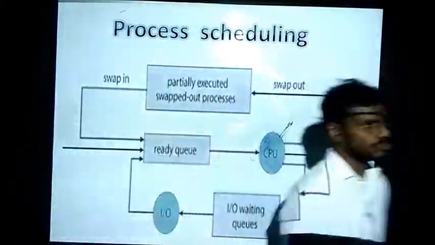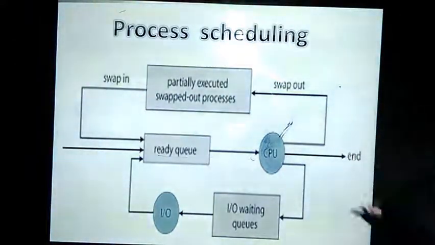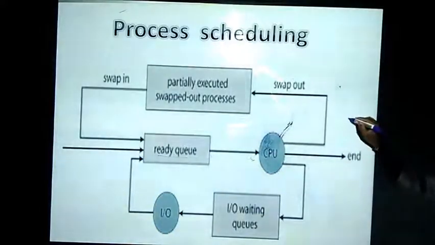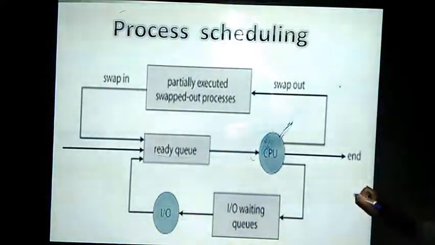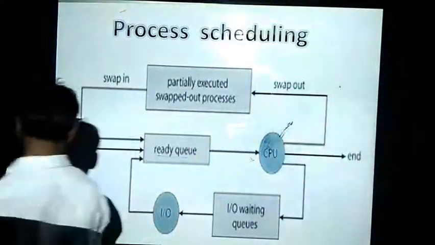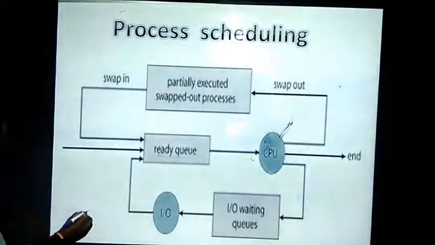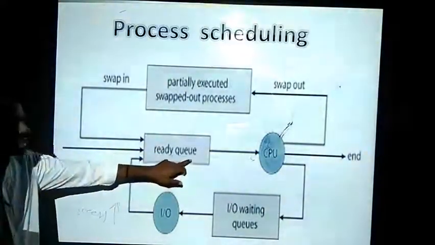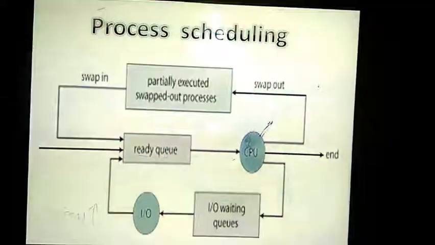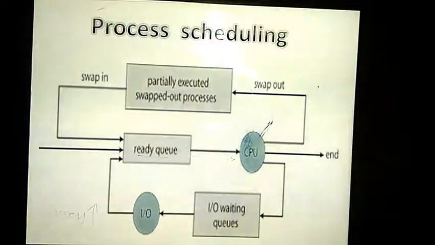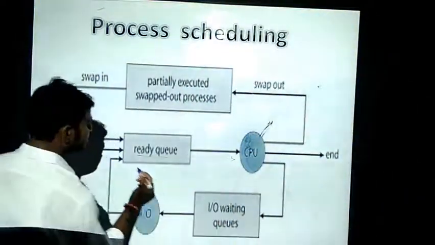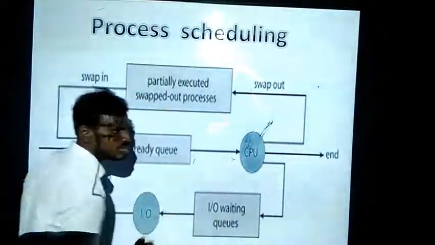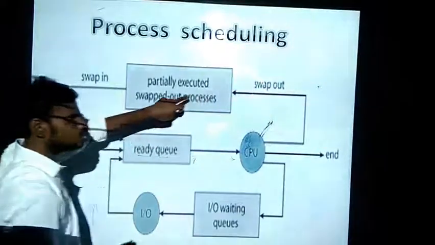And this is the second case. When a process is executing itself, if some other process which has the highest priority comes into the ready queue, then that highest prioritized process will be given to the processor. Until you complete your process, it won't be terminated.